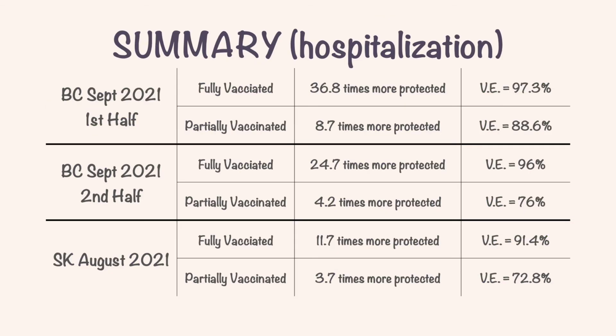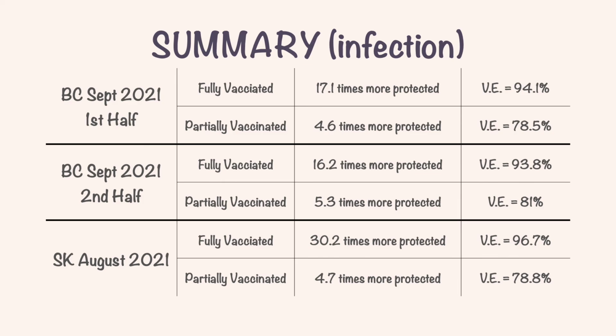In summary, I was able to confirm that the COVID vaccines are about as effective in real life as they claimed. The full vaccination gives over 90% of the vaccine efficacy consistently, and the partial vaccination gives over 70% of the vaccine efficacy. After creating this chart, I thought some people could still be skeptical, thinking that the number that was used for the calculation was the number for the hospitalization and not infection. So I did more calculation, and this is the result. Still consistently giving over 90% efficacy for the full vaccination and over 70% for partial vaccination.